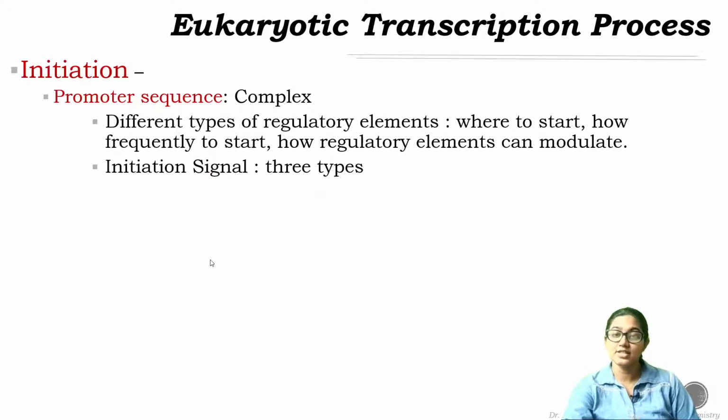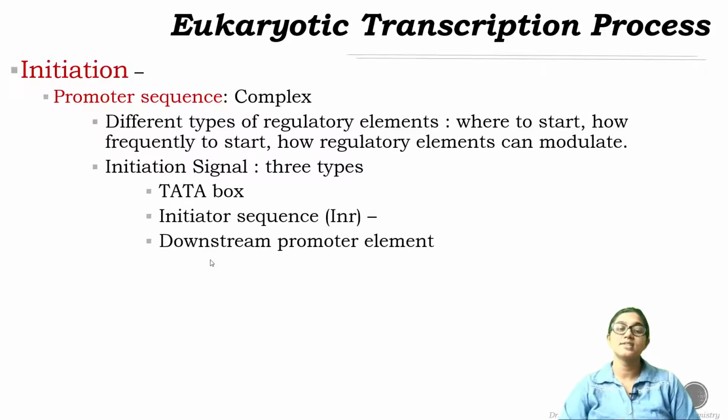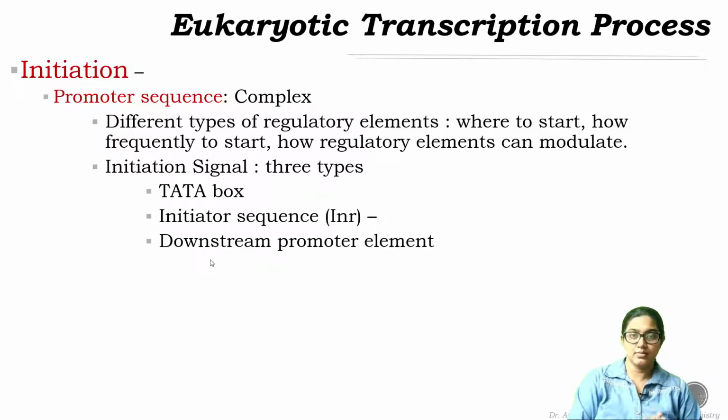Next, the initiation signal. The signals proper are of three types. As you can see, there is the TATA box, which in eukaryotes is known as the Hogness box. The sequence is upstream to the transcription start region, at -25 to -30 base pairs upstream of the start of transcription.